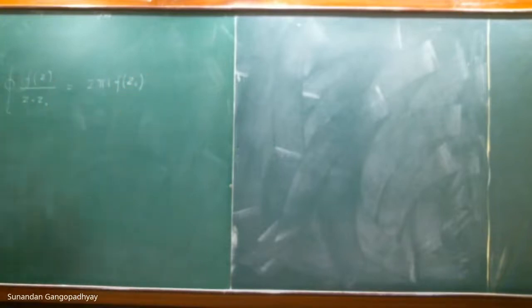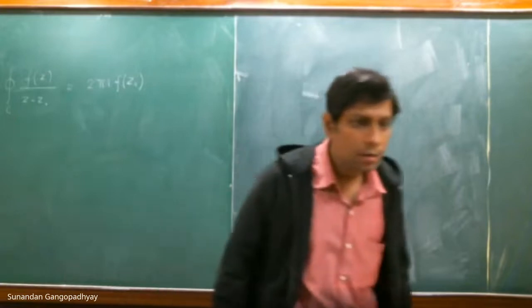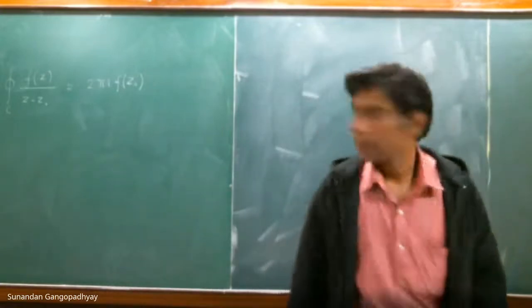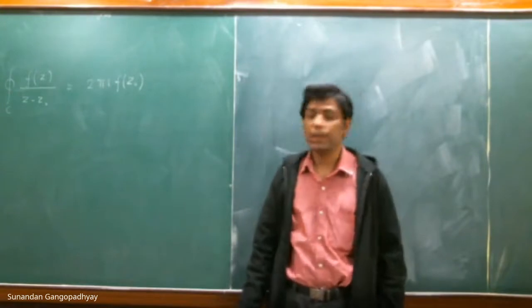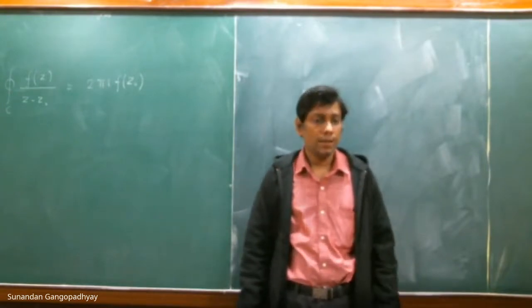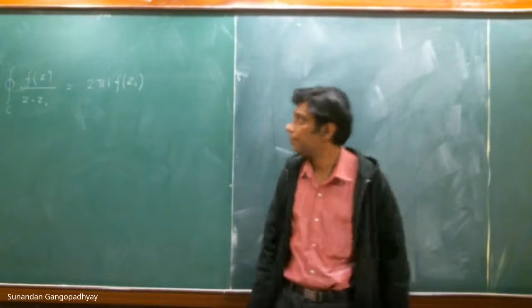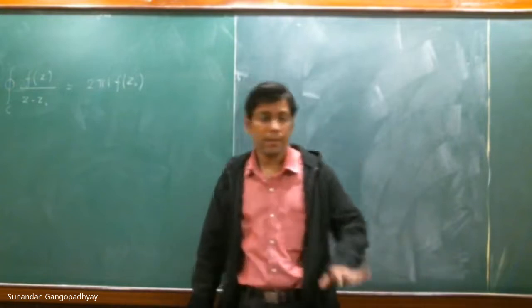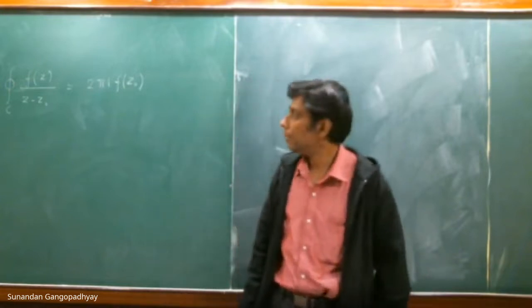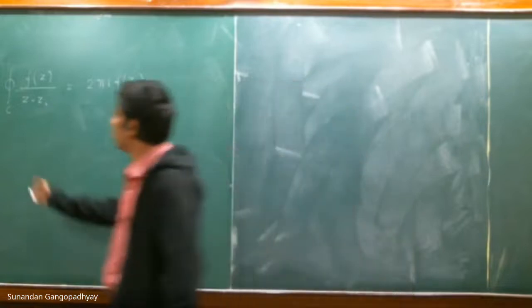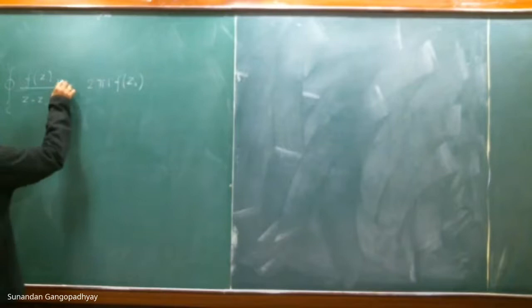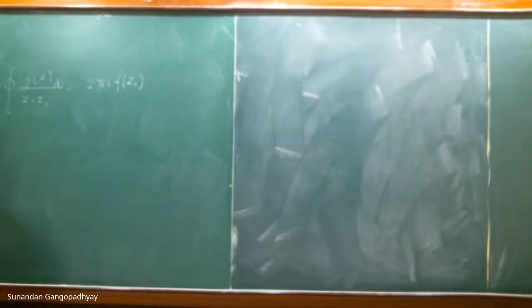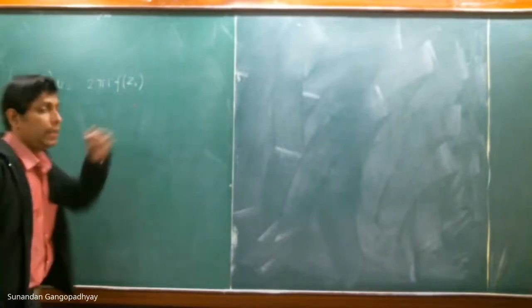So the statement of the theorem was that if f(z) is analytic in some region bounded by a simple closed contour, then the contour integral of f(z)/(z - z0) dz is 2 pi i f(z0).